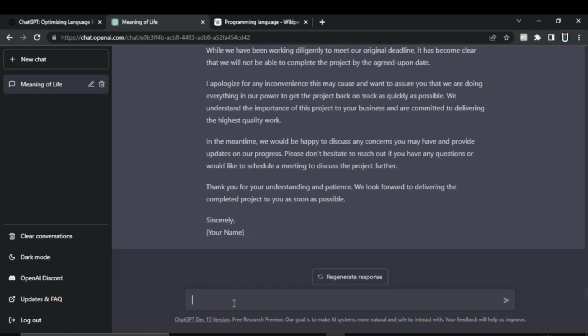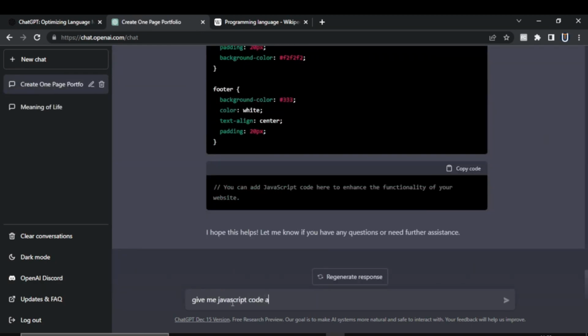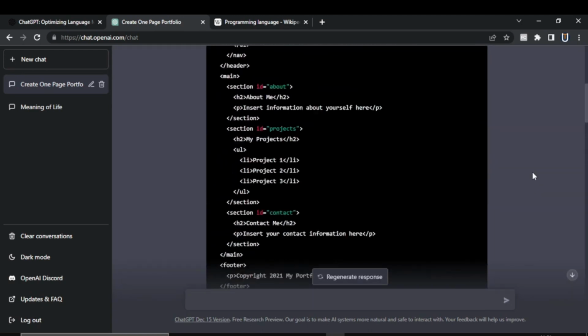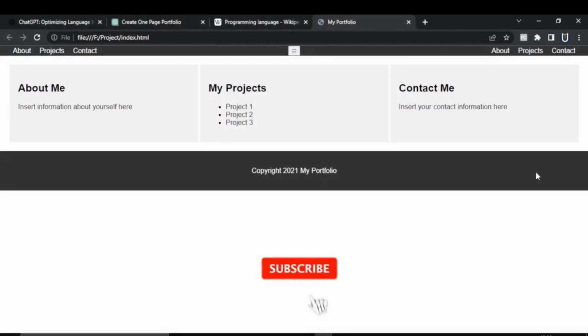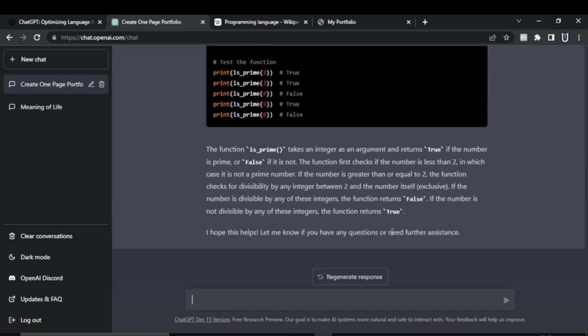Let's see if it could write some programming code. Code a one-page portfolio in HTML, CSS and JavaScript. It has written this code, but let's test how good it is. So this is what it has created in just 2 minutes. It can also write programs, like write a program to check prime number in Python. So here you go, it has written this program. So I think it's a great tool if you are learning programming, and we will see more about it in later videos.